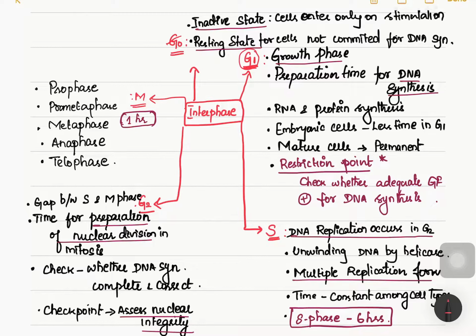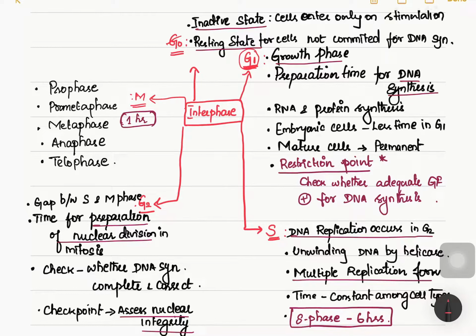How long a cell will be in G1 depends upon the cell. If it is an embryonic cell, it has to spend very little time in G1. Why? Because it has to continuously grow to enter S phase for replication, then enter G2 for nuclear division, and then enter the mitotic phase.